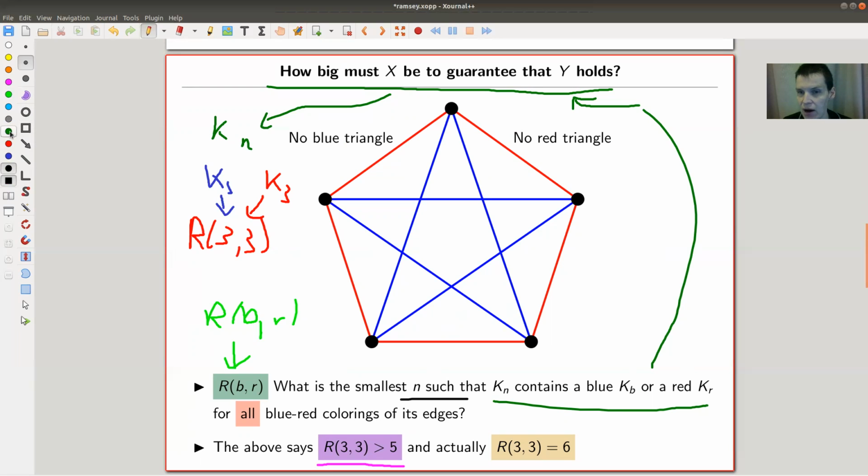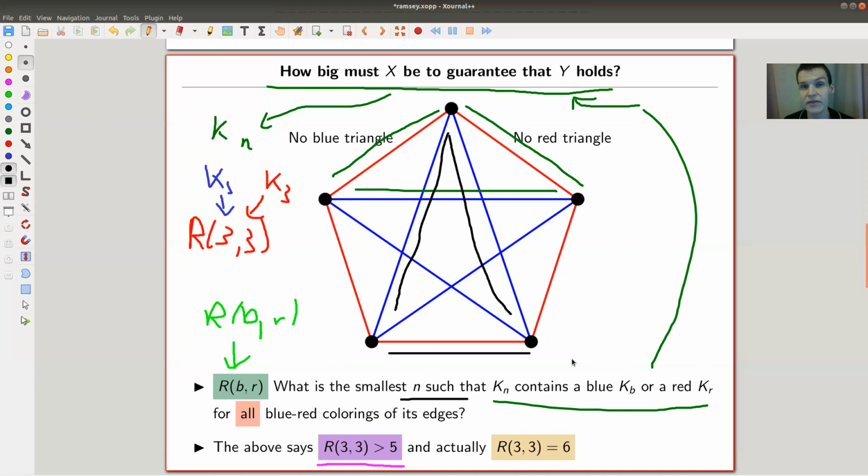So let's have a look. Here's a red edge. Here's another red edge, but the last edge is blue, so this is not a red triangle, right? And it's also not a blue triangle, of course. Similarly, here's a blue edge. Here's a blue edge, but the remaining edge is red. So this is neither a blue nor a red triangle. And as you can see in this example, this coloring of K5, which is this funny pentagonal graph, doesn't have any colored triangle. That's where the idea comes from.